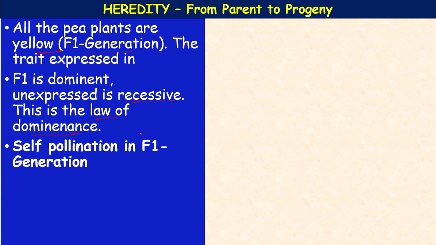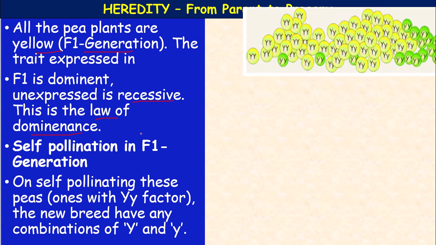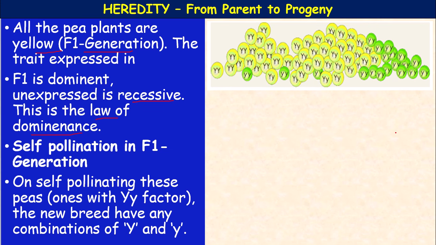Okay. Self-pollination in the F1 generation, what is produced? On self-pollinating these peas with a capital Y, small y factor, the new breed has combinations of capital Y and small y. So, this is produced by self-pollinating the F1 generation, that is capital Y and small y.